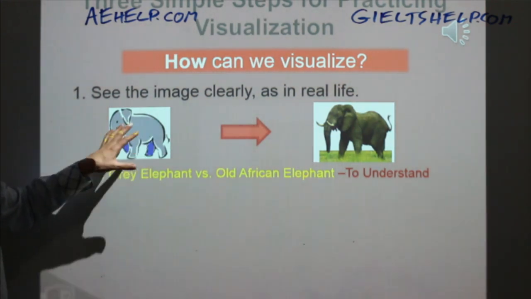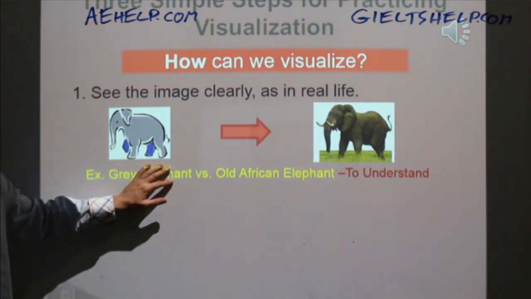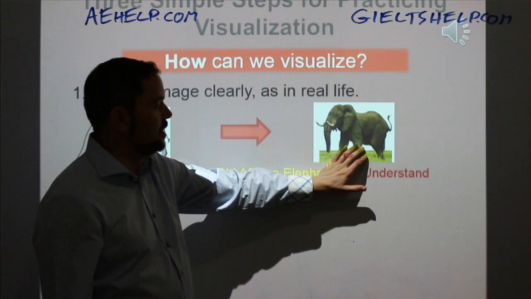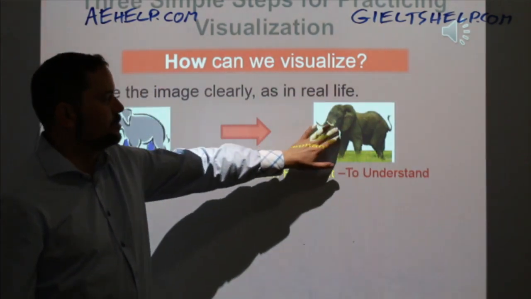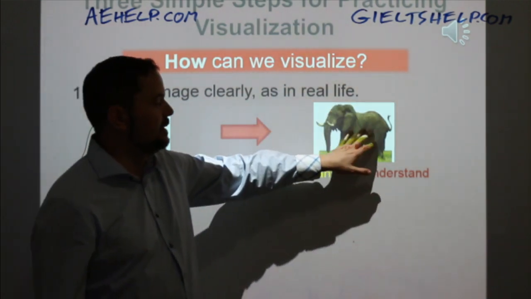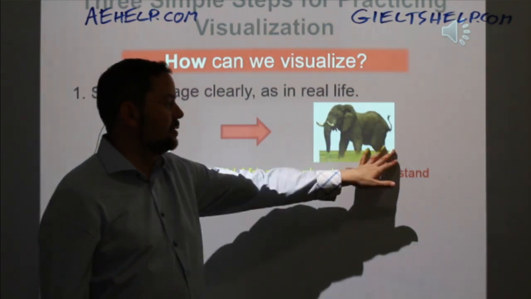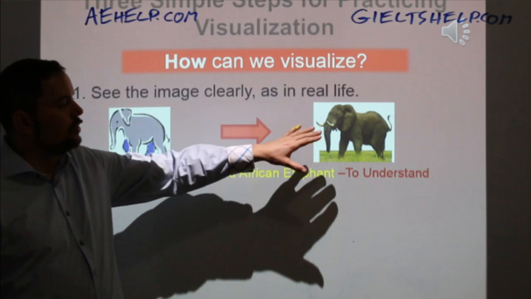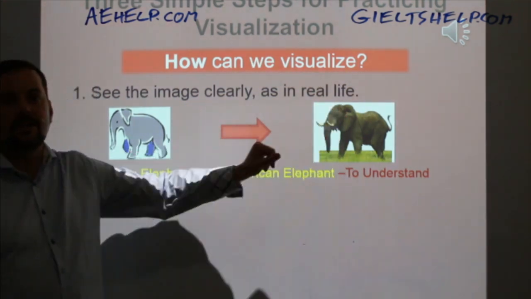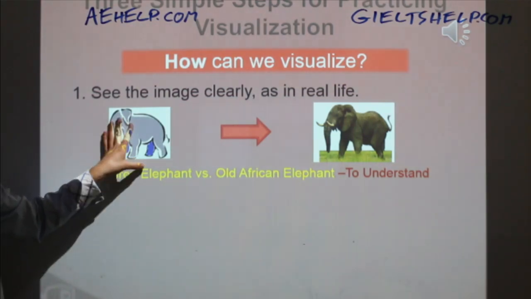There's very little definition to the animal, as opposed to this picture here where we see all the wrinkles on the skin, on the trunk, those white, beautiful tusks of the elephant, the nice big flappy ears, the tail, even the green grass underneath. So try to see information in the clarity of reality, not in the sense of a cartoon. Okay?